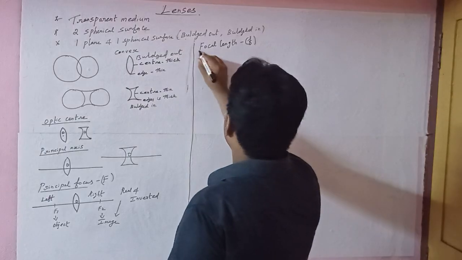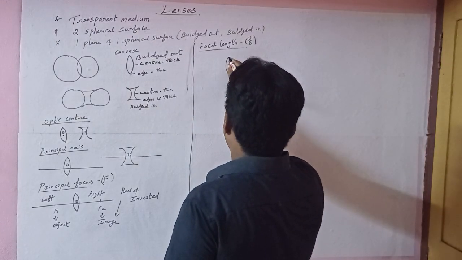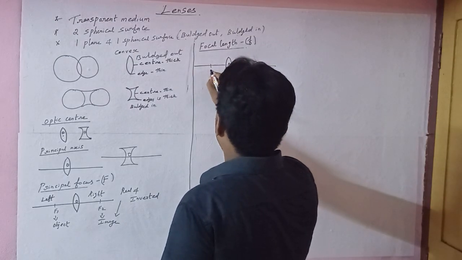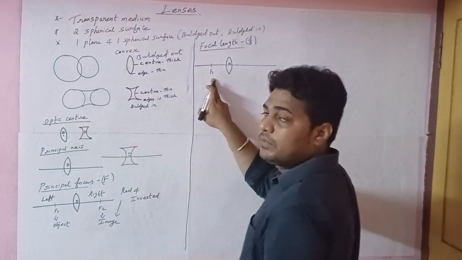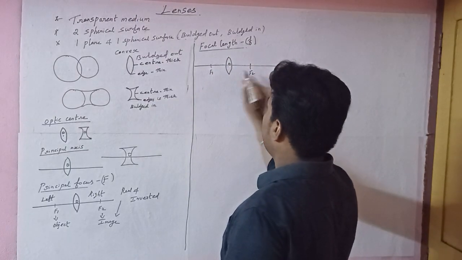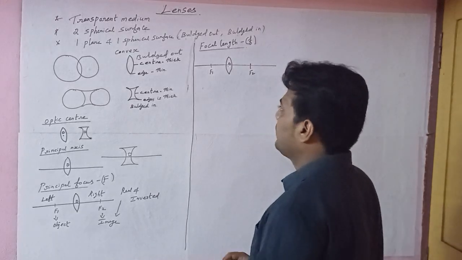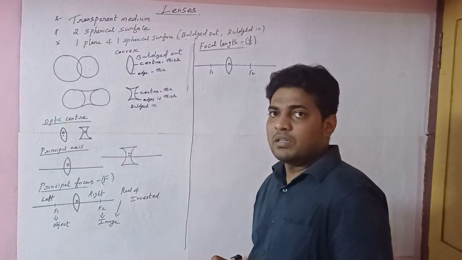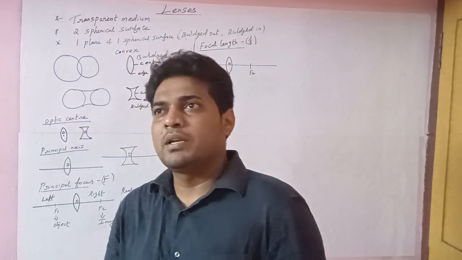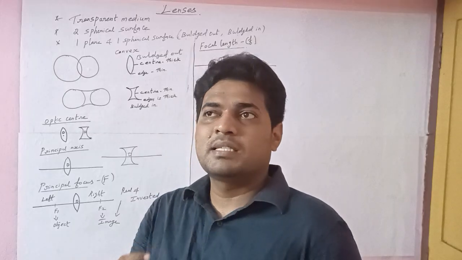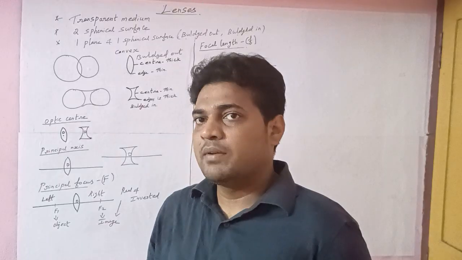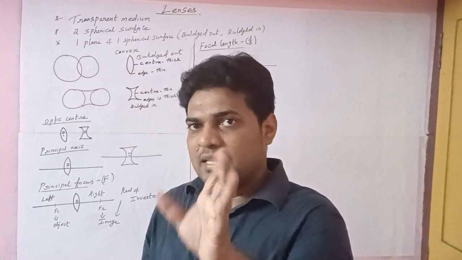For example, this is a convex lens. O is the optic center. This is the principal axis. F1 is the object. The object is always placed on the left side and the image will appear on the right side. F1 is the object and F2 is the image. So what is the focal length? You already know very well, because of fundamental quantities and derived quantities, we consider mass, length, time. What is the length?